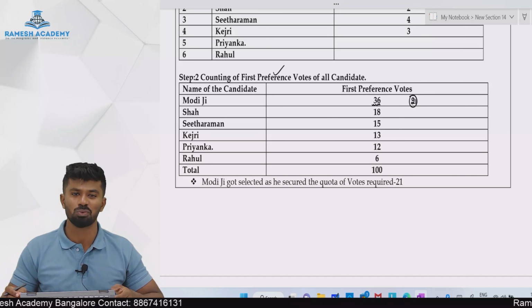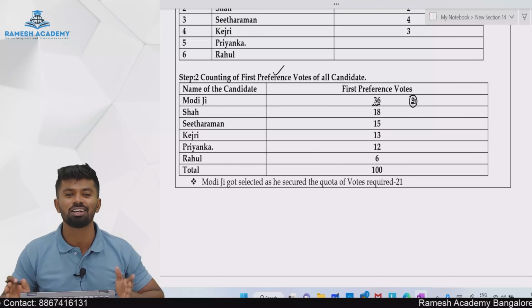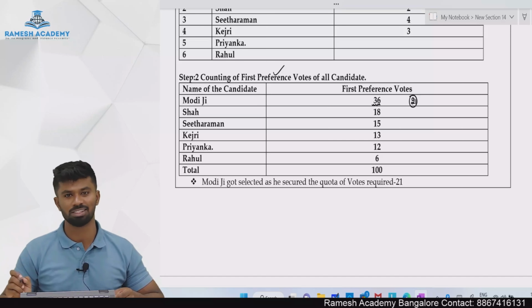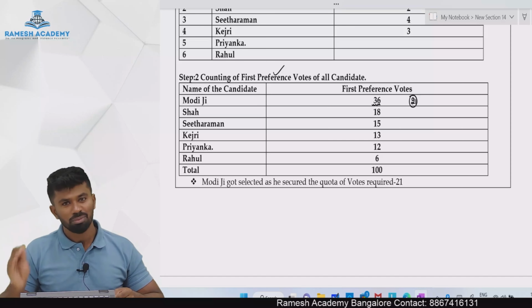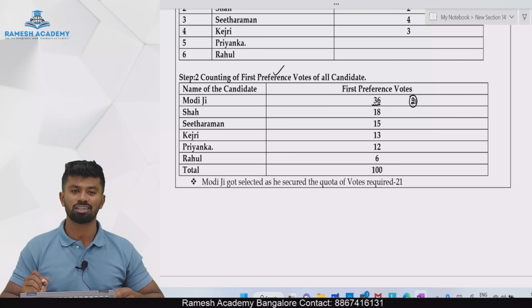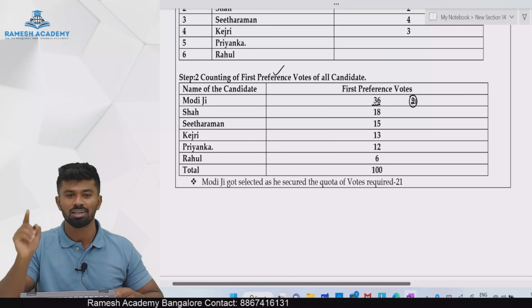How many excess votes did he get? 15. Will they be wasted? No. That is the beauty of single transferable vote. If the voters have marked their second preference, then the remaining 15 votes will be distributed to whom? The remaining candidates as per the second preference. That is why it is called single transferable vote.